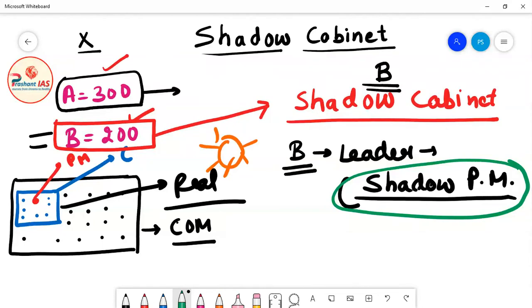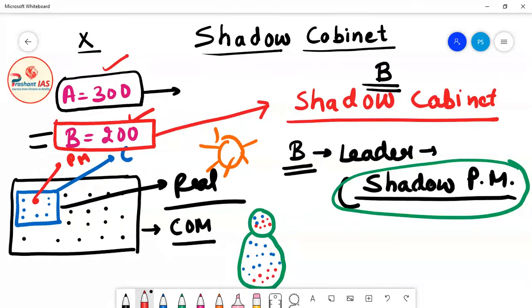I have told you that there are two houses of parliament, Rajya Sabha and Lok Sabha. So definitely there are two political parties. Let's suppose this blue dot represents the members of political party A in Lok Sabha and Rajya Sabha, and these red dots represent members of political party B in Lok Sabha and Rajya Sabha. By seeing this diagram you can say that there are members of political party A in the parliament as well as members of political party B in the parliament.